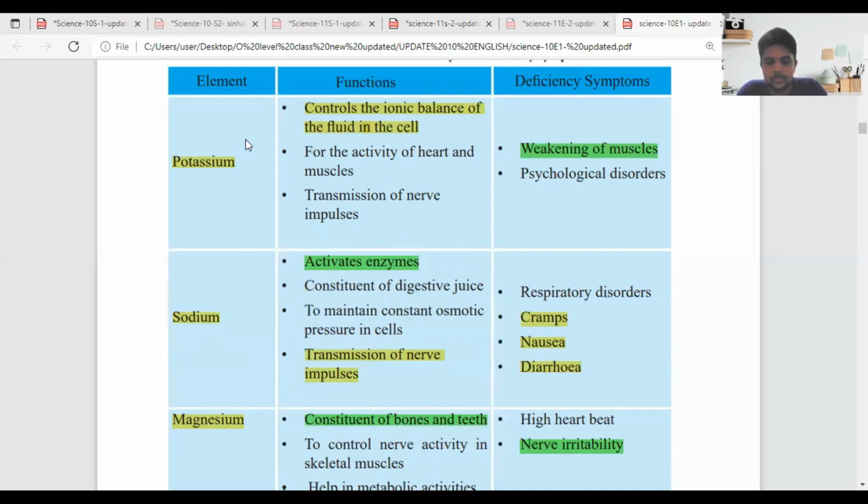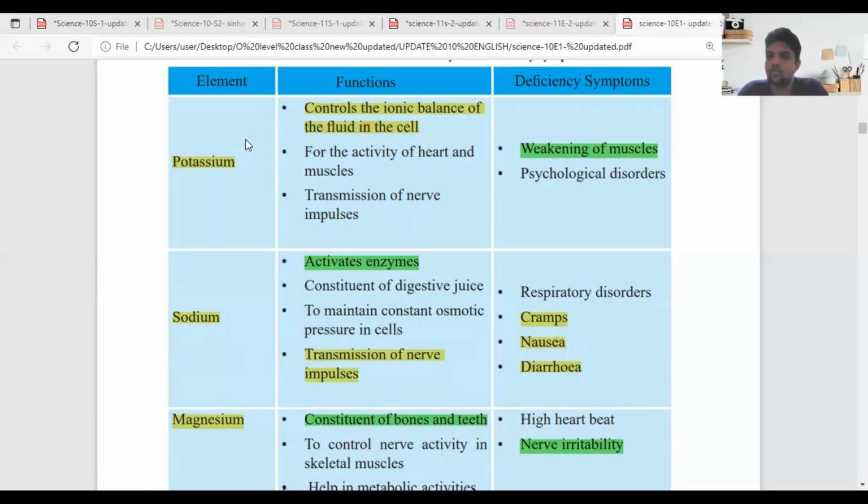First element, potassium. Function: controls the ionic balance of the fluid in the cell, for the activity of heart and muscles, and transmission of nerve impulses. Deficiency symptoms are weakening of muscles and psychological disorders.